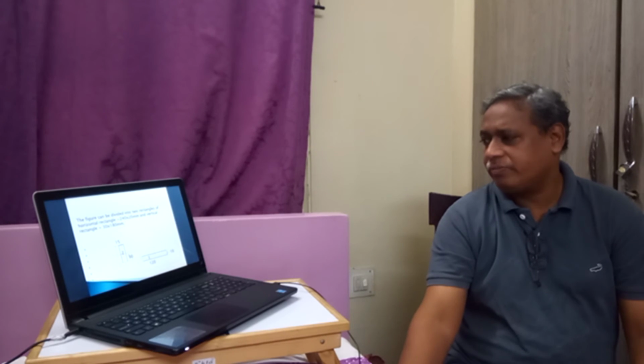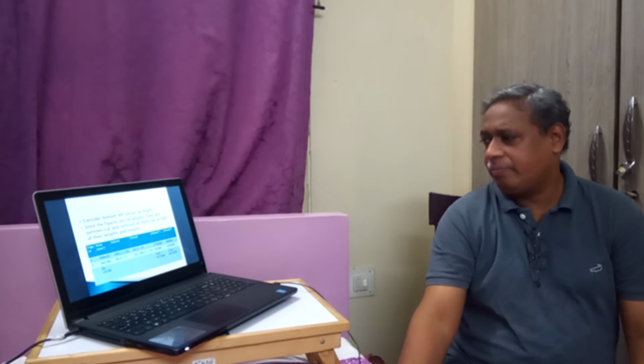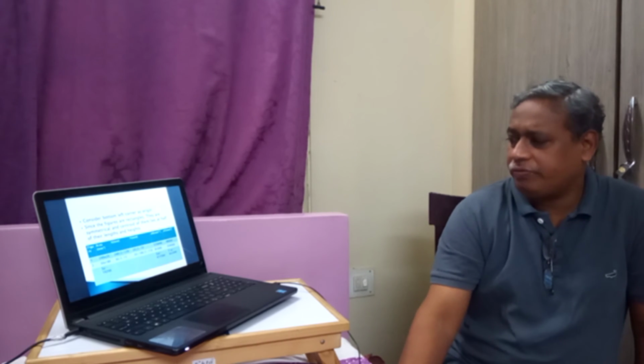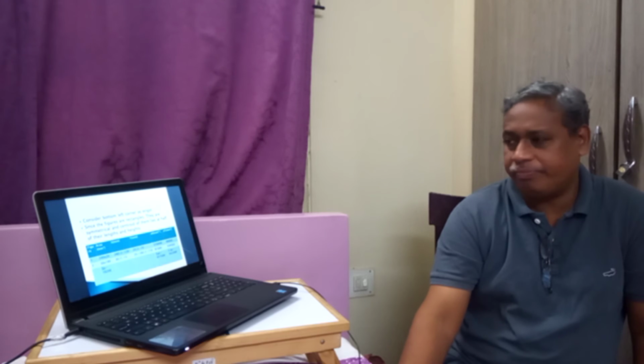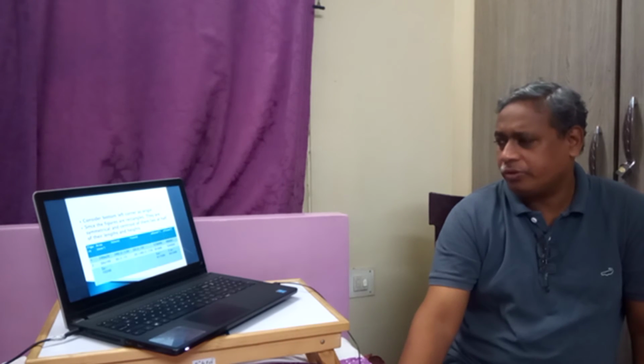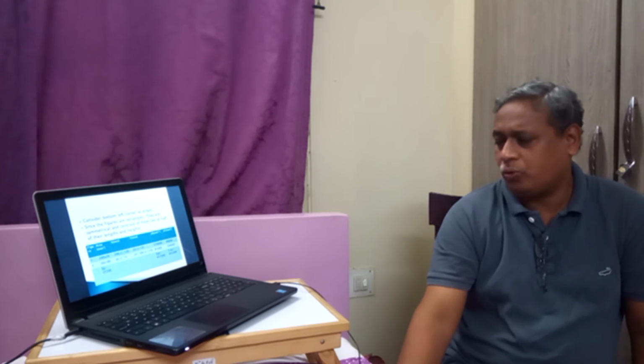So, if we sum, the total area of this figure is the area of these two rectangles. So it is 180 into 30, that is 5400, plus 240 into 20, that is 4800. 5400 plus 4800 is 10,200.